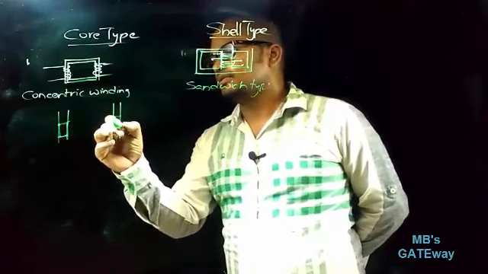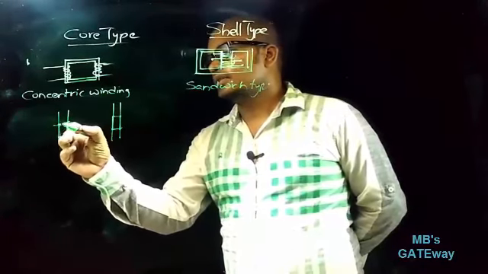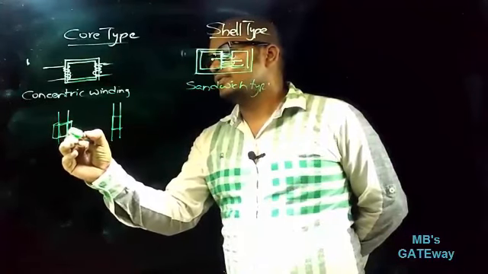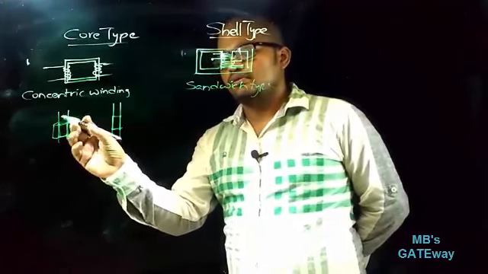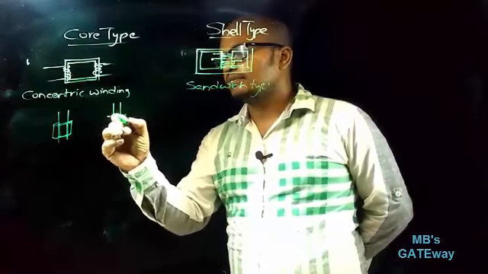on the transformer core, and on it the LV winding is wound. So half of the LV winding is on one limb and the remaining half of the LV winding is on the other limb.